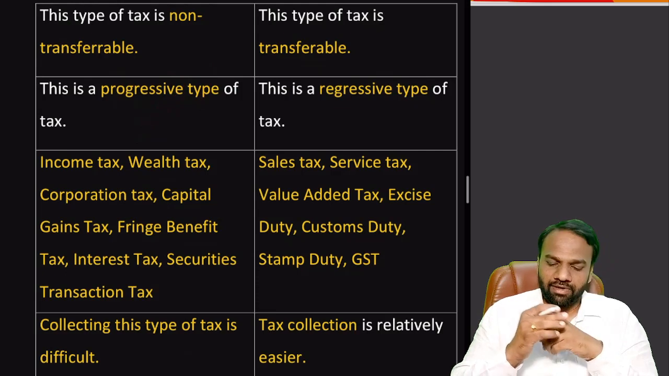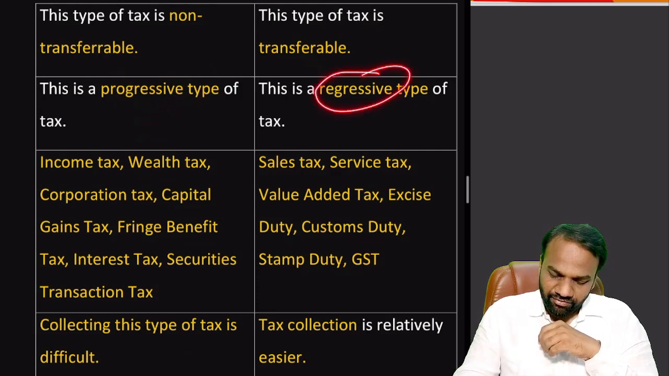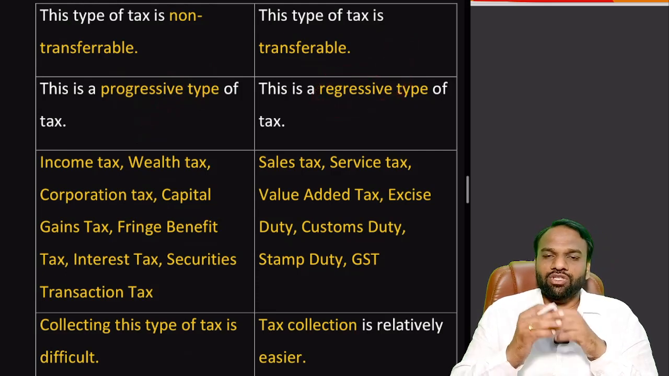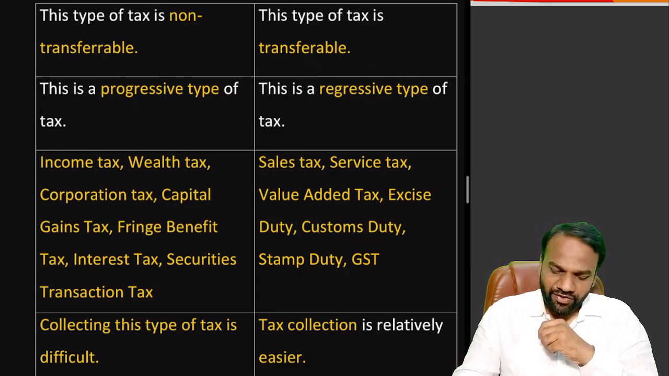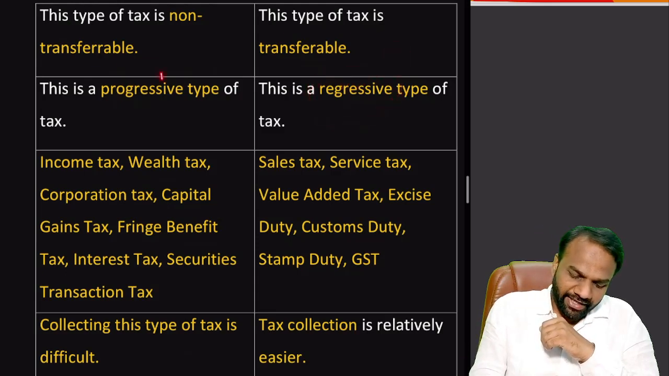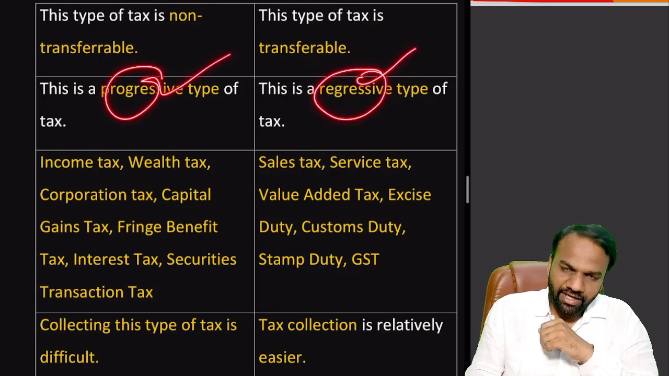But coming to indirect taxes, for example GST, whether it is rich or poor, all of them have to pay an equal amount of taxes. There is no differentiation between rich and poor as far as taxation is concerned. That's why indirect taxes are considered regressive taxes. A very important point to note: direct taxes are progressive, indirect taxes are regressive.